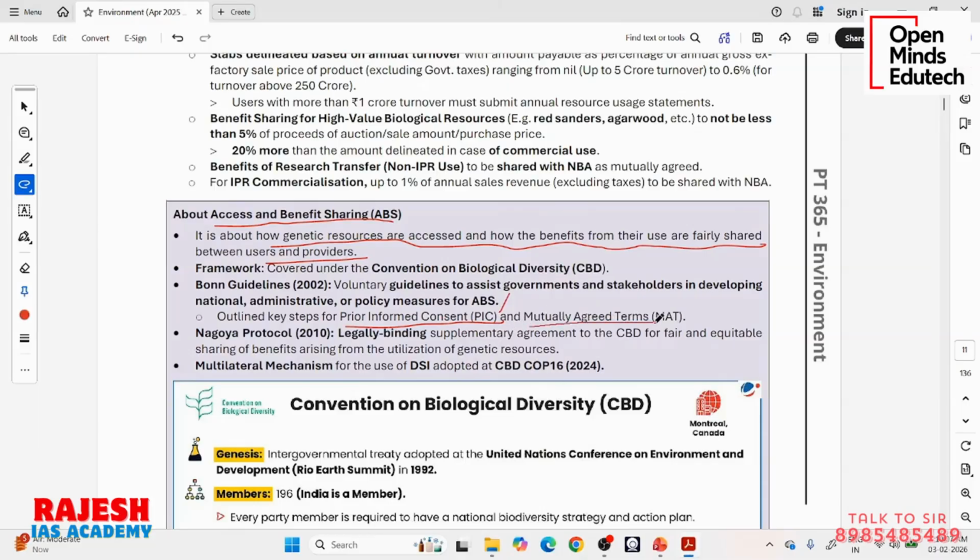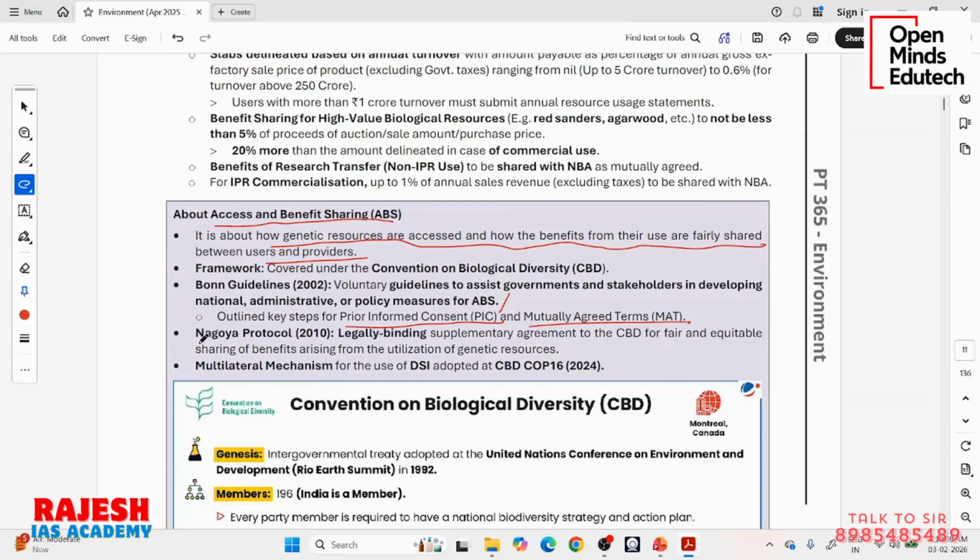Then there are mutually agreed terms. That means the future of that product, at what rate they are selling, how much profit they are going to keep, how much they are going to give to the local community or Indian government, and for how long, whether for 5 years or 10 years, all of these are based on mutually agreed terms.